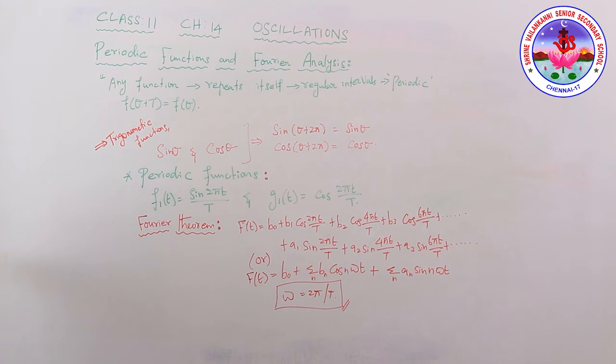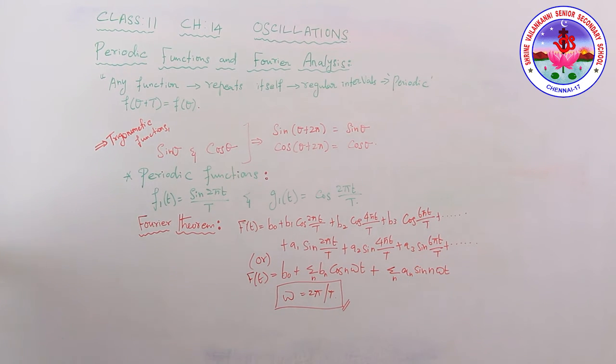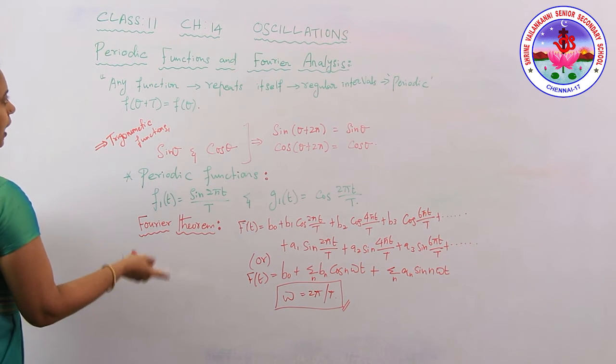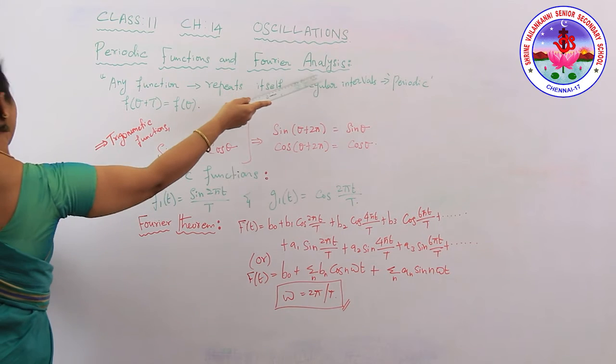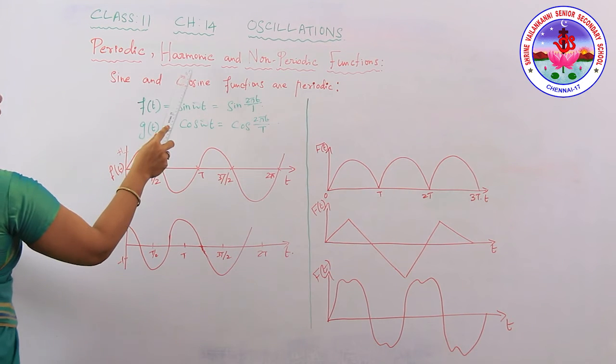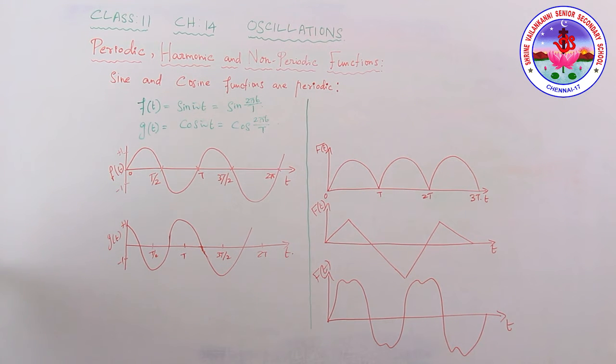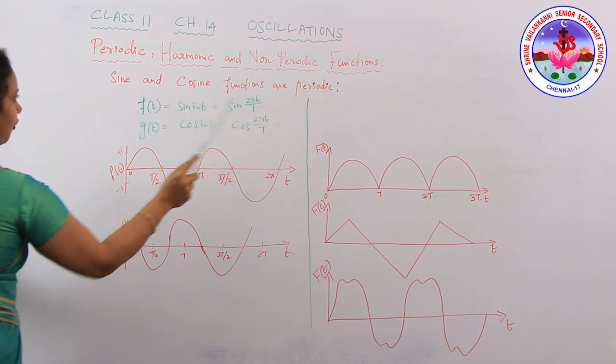These are the Fourier coefficients, and this mathematical method we call Fourier analysis. So if you know this function and the periodic function with the Fourier analysis, then only can we move on to periodic, harmonic and non-harmonic functions. Any function that repeats itself at regular intervals we can call a periodic function, right?